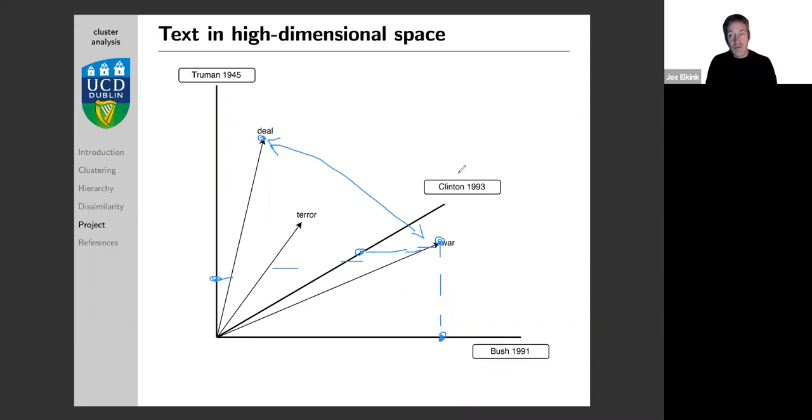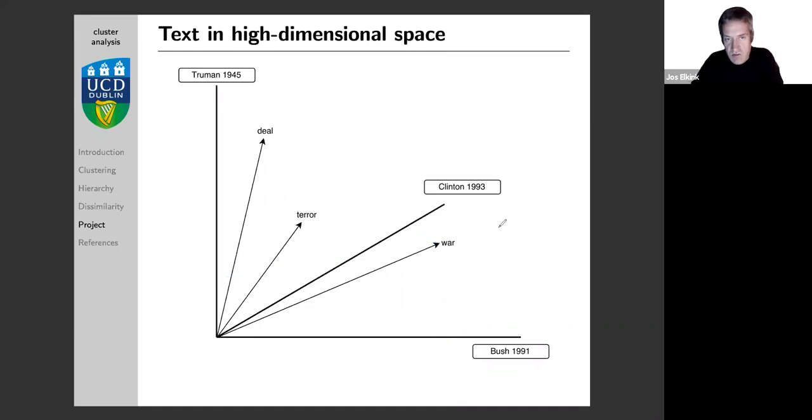So we basically have two scenarios. We can look at a space defined by the words, where every speech, based on how often it uses each word, has a particular position, and we can talk about the distance between those speeches. Or we can have a space defined by the speeches, where every word is used a certain number of times in each speech, and the position of the word is based on how often it is used in each of the speeches. In both types of models, you can do cluster analysis, and that is really the key of what I'm trying to say here.